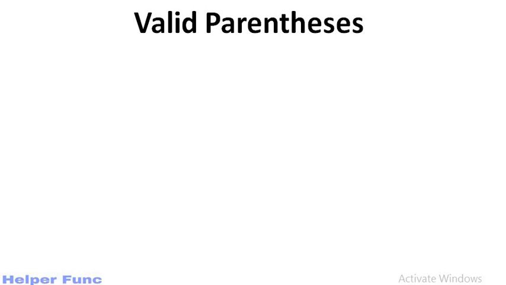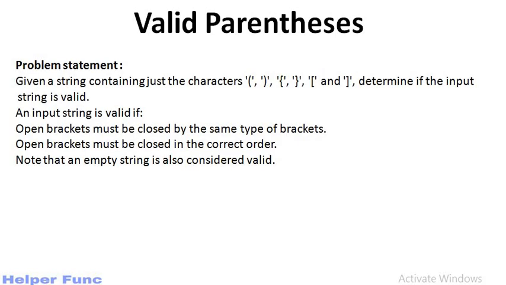In this video we will discuss a popular question, valid parenthesis. So the problem statement says that we will be given a string containing only opening and closing brackets of three different types, and we need to determine whether this string is valid or not. The condition for a string to be valid is also given: the open brackets must be closed by the same types of brackets, and the open brackets must be closed in correct order. It is also given that an empty string is considered valid.